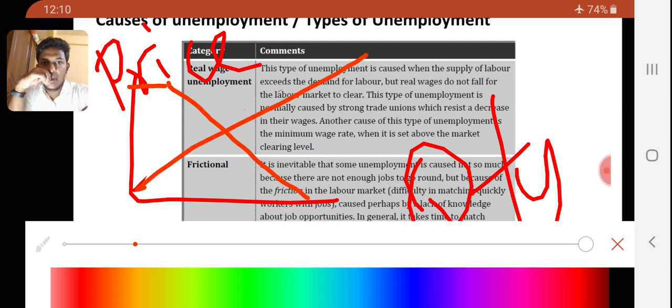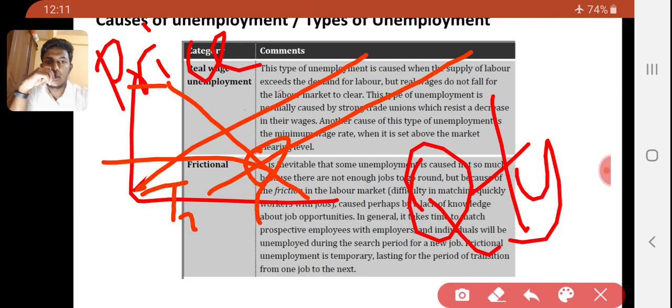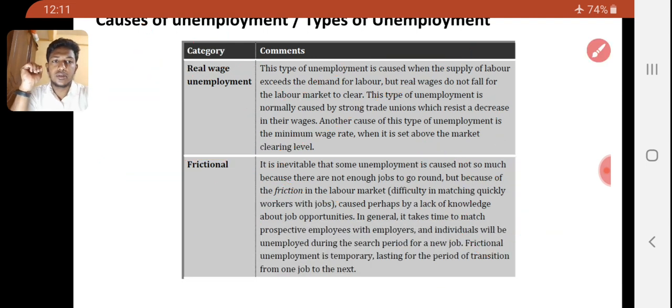For example, take supply is high, right? If supply is high, it means your supply curve will move more this way, right? So your price automatically reduces, right? That's happening with audit firm students, chartered students, right?